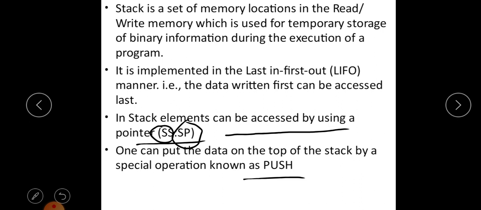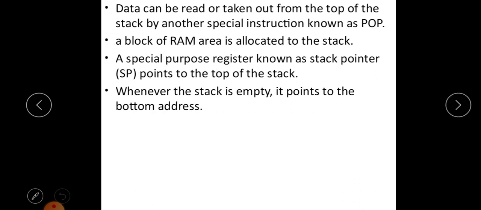So whenever we write or read data, the contents of the top of the stack will be incremented or decremented. To write data on the stack we use the push instruction, whereas to read data from the stack we use the pop instruction. Pop and push instructions are used to read and write data on the stack. A special purpose register, known as the stack pointer register, points to the top of the stack. Up to which position the stack is filled, that address is pointed to by the stack pointer register.